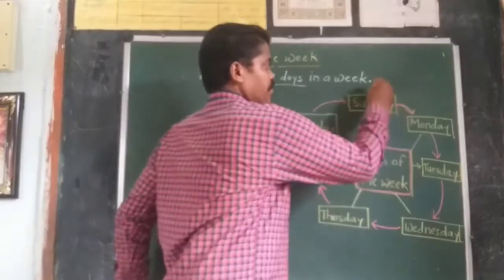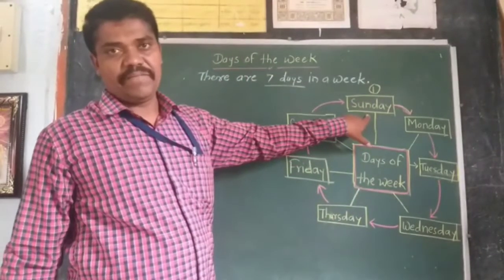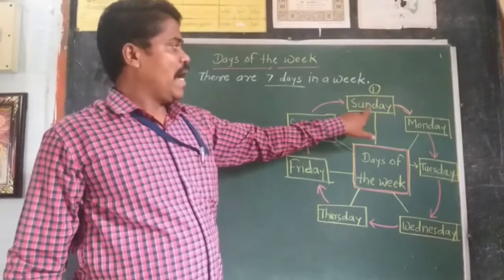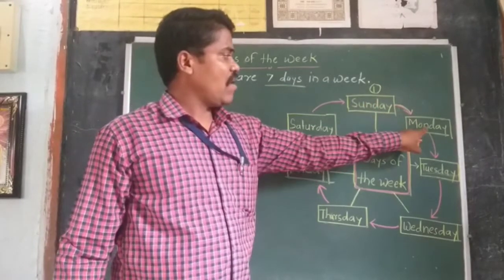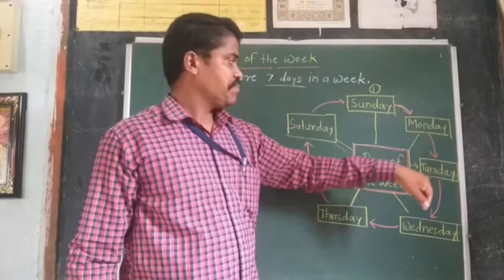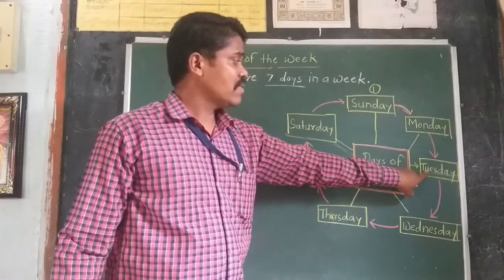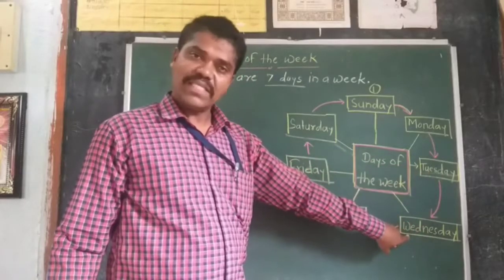The first day of the week is Sunday. The second day of the week is Monday. Third day is Tuesday. Fourth day is Wednesday.